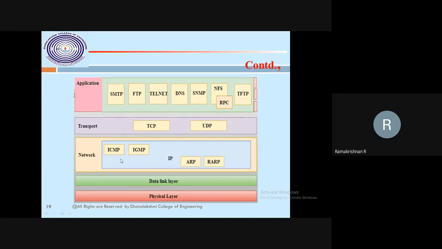Then the network layer. You see, the main protocol is IP. For auxiliary protocols, ARP, address resolution protocol, reverse address resolution protocol, internet group management protocol, internet control message protocol. These are helping the network layer. For the data link layer, I said there is no specified protocol. This is a link layer switch, it will forward our packet. Then the physical layer, there is no specified protocol, but the transmission media is there, so it will take that. This is the simple protocol suite block diagram.